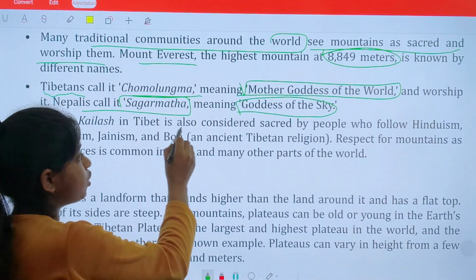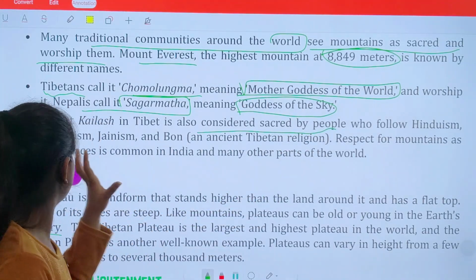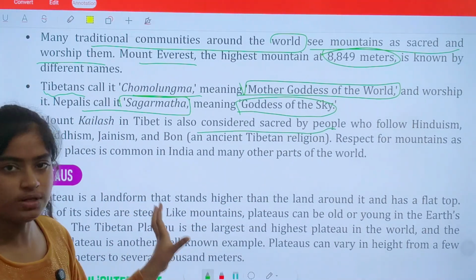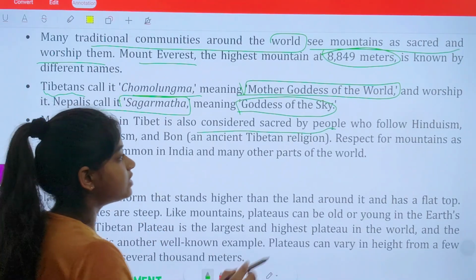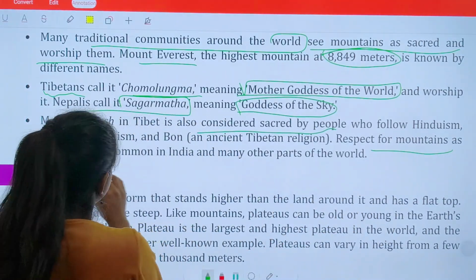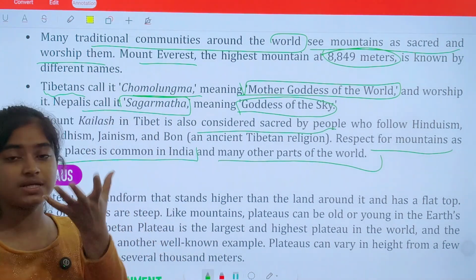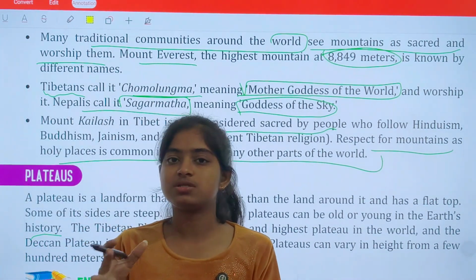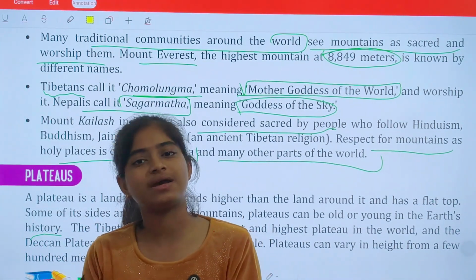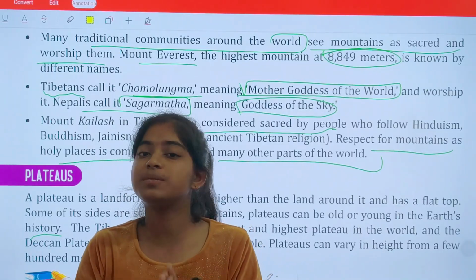Mount Kailash in Tibet is also considered sacred by people who follow Hinduism, Buddhism, Jainism, and Bon, an ancient Tibetan religion. Respect for mountains as a holy place is common in India and many other parts of the world. So basically, what they are trying to say is that many mountains and places are considered sacred and worshipped according to people's beliefs.